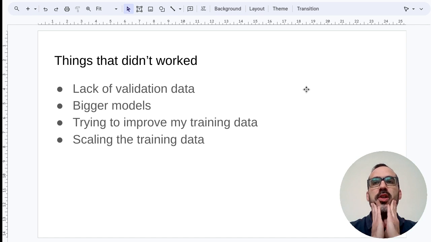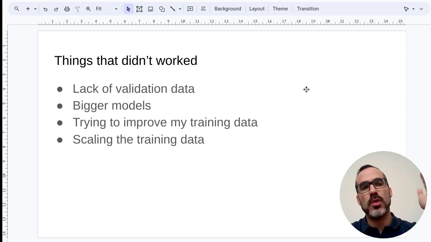Another very surprising finding in this challenge was that using bigger models did not produce better leaderboard scores. This was very surprising because in all the literature, when you use a bigger model, you get better results on the benchmarks.